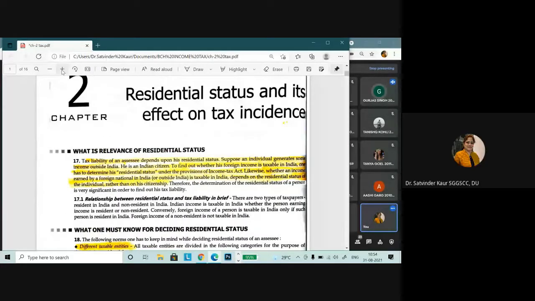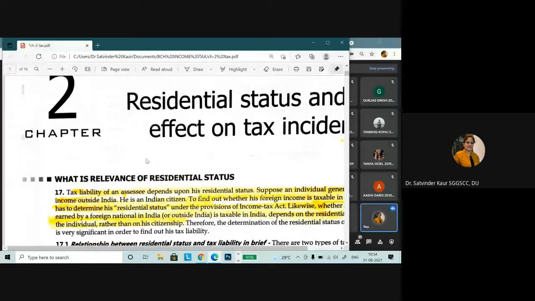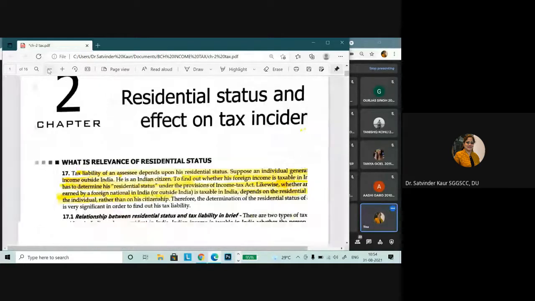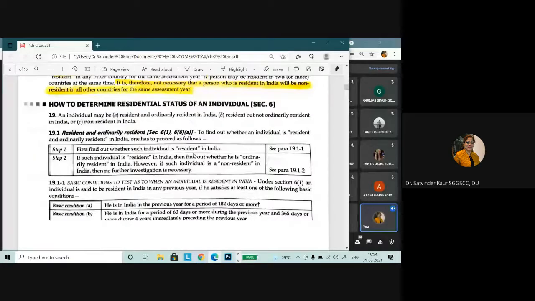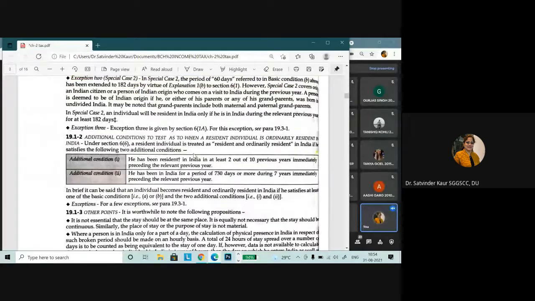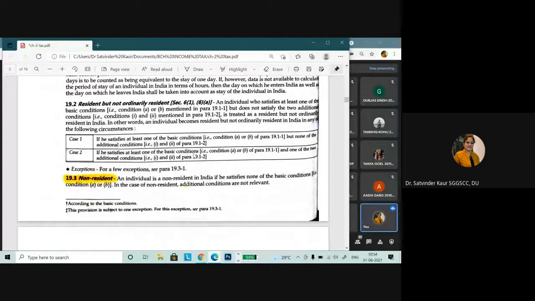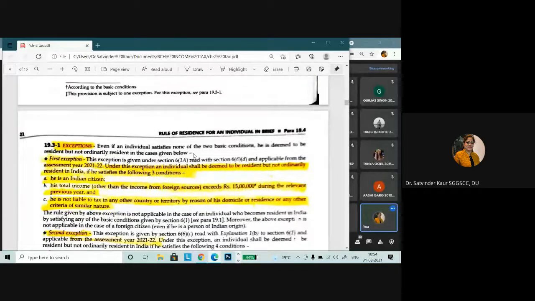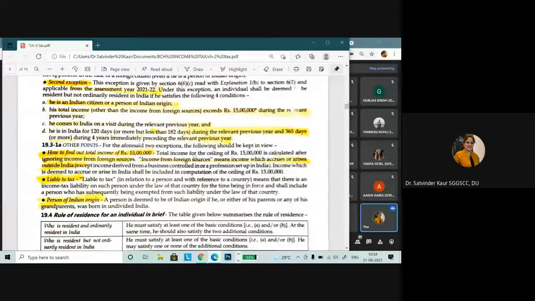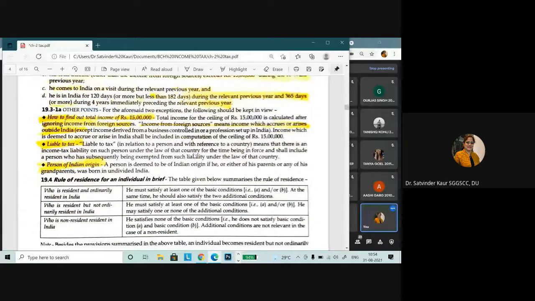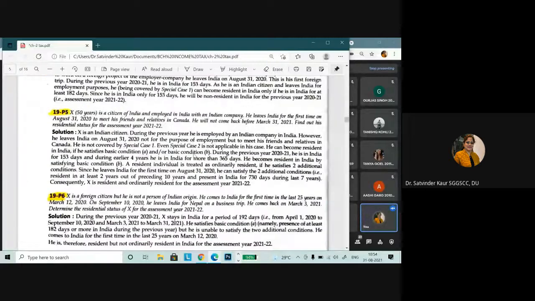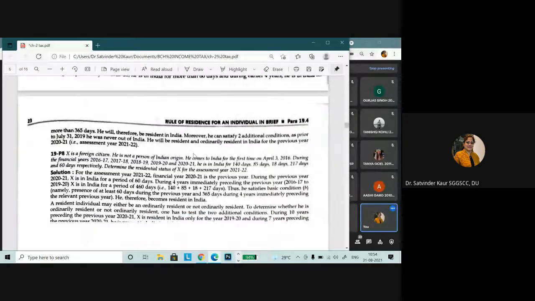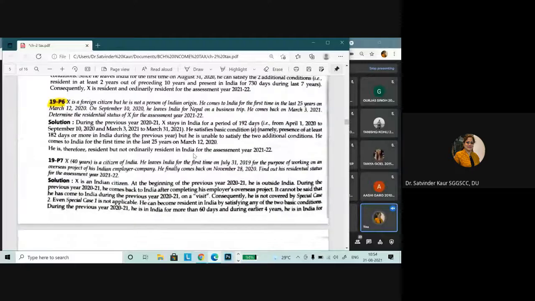Yes, ma'am. Okay. So now we have discussed up till now the concept of residential status and how to compute the residential status of an individual. Today we are going to discuss the residential status for the Hindu undivided family, company, firm, and the other assessees. So this much we have already discussed, the questions we have discussed, and in this particular question, I think